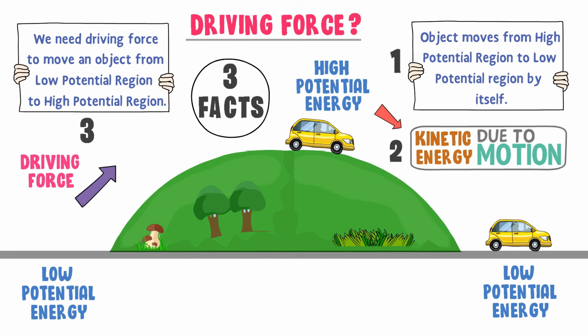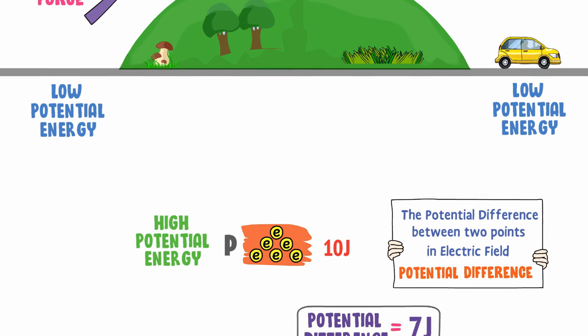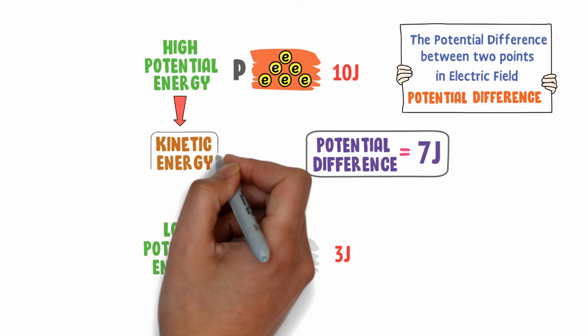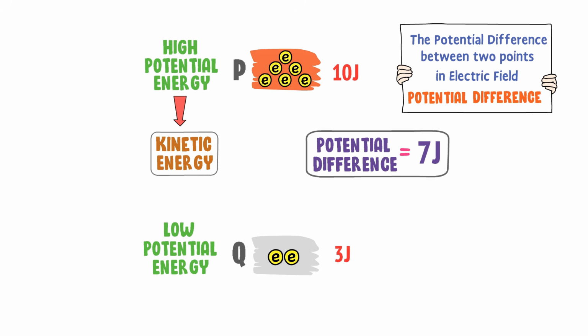Secondly, we also learned in the previous slide that when an object falls down from high potential to low potential, it possesses kinetic energy. Similarly, when charges fall down from high potential to low potential, they also possess kinetic energy. Now, how much kinetic energy is possessed by these charges when they flow from high potential to low potential?